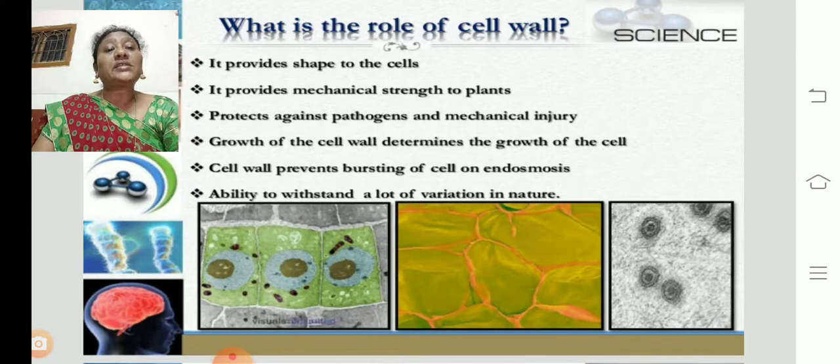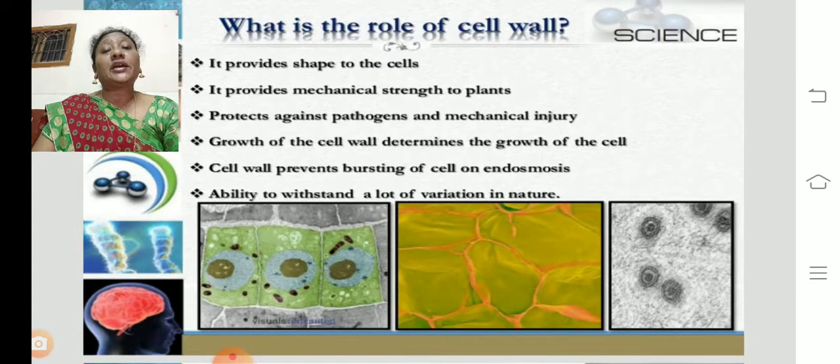It also protects against pathogens and mechanical injuries. Pathogens means disease-causing germs. So the cell wall protects the plant and prevents the entry of pathogens and injuries. Growth of the cell wall determines the growth of the cell. The development of the cell wall always determines the growth, the length, of the cell. The cell wall prevents bursting of the cell on endosmosis. Even when a lot of material enters the cell, the cell will not burst.